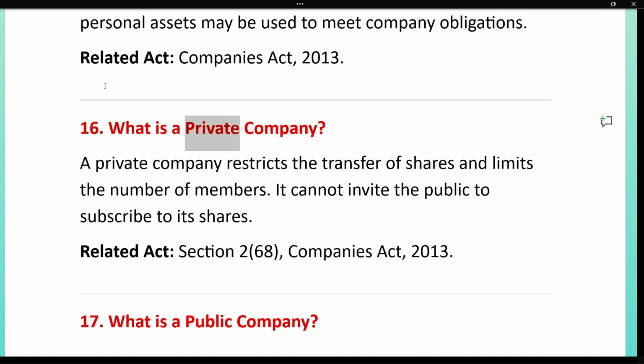16. What is a private company? A private company restricts the transfer of shares and limits the number of members. It cannot invite the public to subscribe to its shares. Related Act, Section 268, Companies Act, 2013.